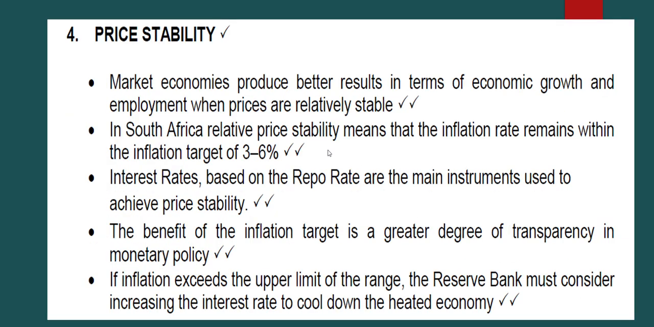Now let us see. When you're looking at price stability, market economies produce better results in terms of economic growth and employment when prices are relatively stable. Why will the economy produce better results or grow if the prices are stable? It is because if people know how much they will pay for a pack of juice today, and tomorrow they pay exactly the same price, it means they will continuously come and buy from us because they can predict how much our product costs. However, it is different if they do not know exactly how much we are going to be charging tomorrow. Is it going to be the same as yesterday or not?